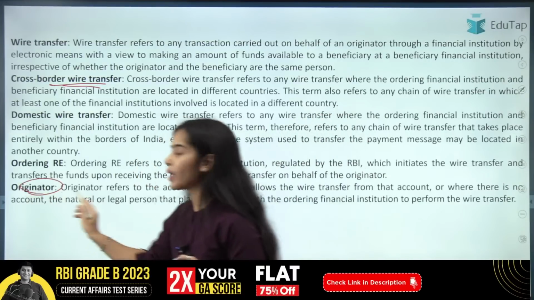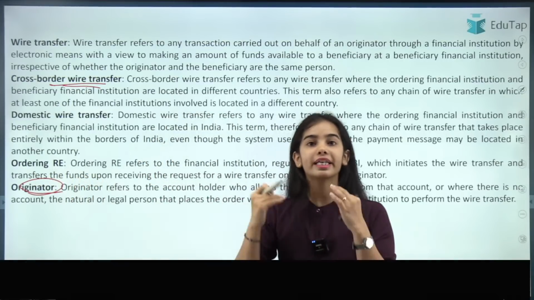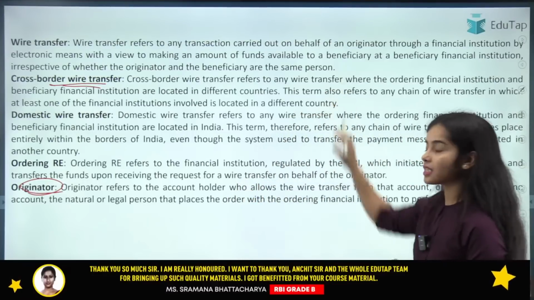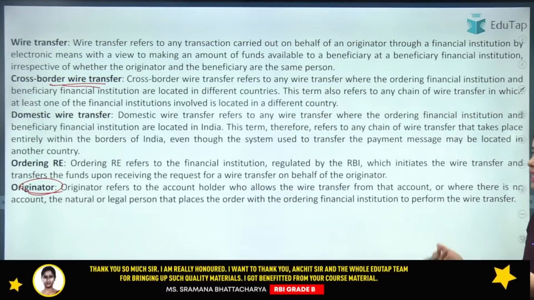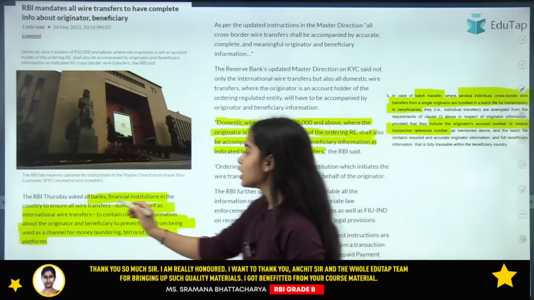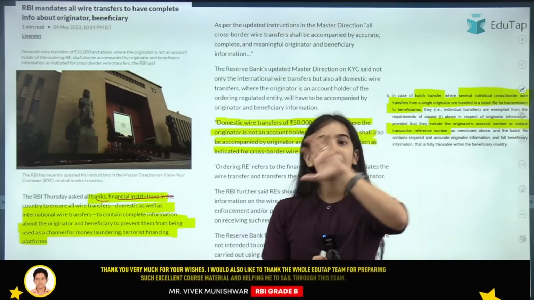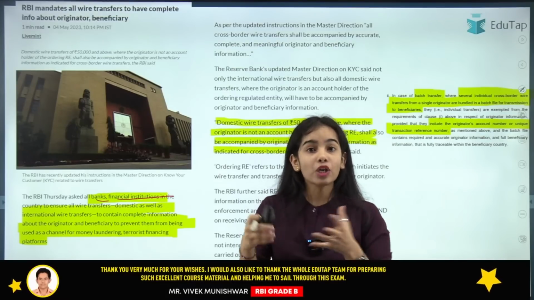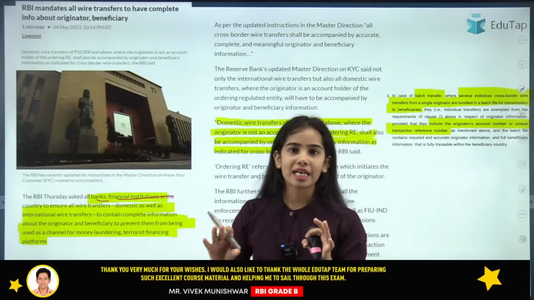So the originator is the one that is sending the money, and the ordering regulated entity is the bank or NBFC that is sending the money. Okay, so this is the basic idea that you can read. It will be provided in the PDF, so you can read that also. Coming to the banks, financial institutions have to collect all the information if there is a cross-border wire transfer happening, so that money laundering cannot happen. Okay, so in the cross-border case, all the information has to be collected.